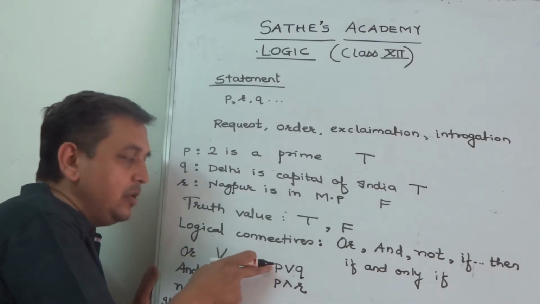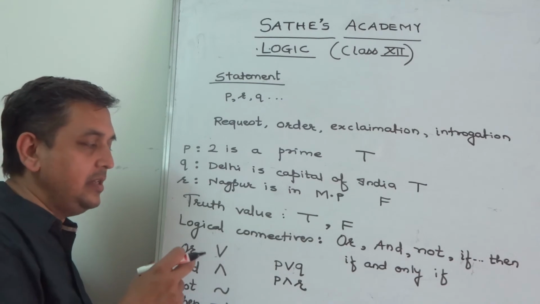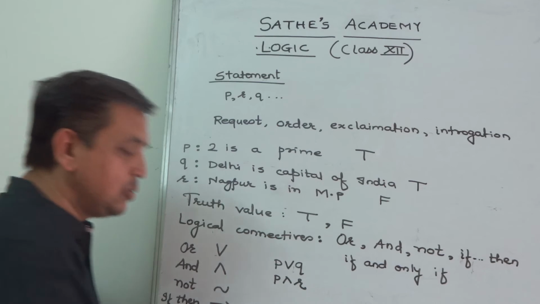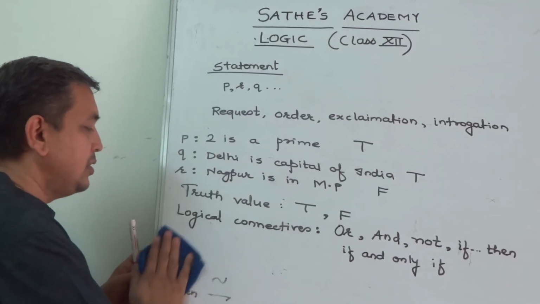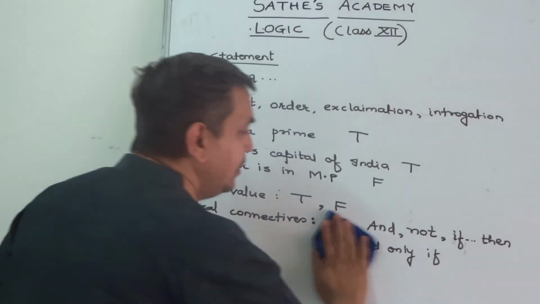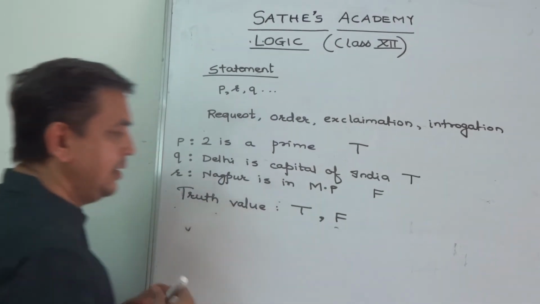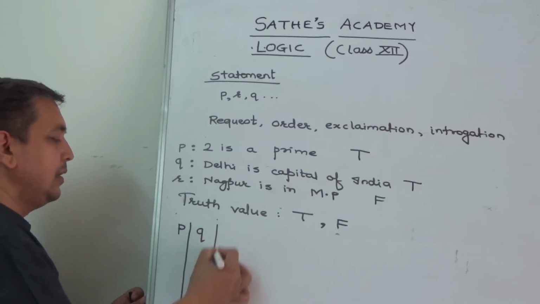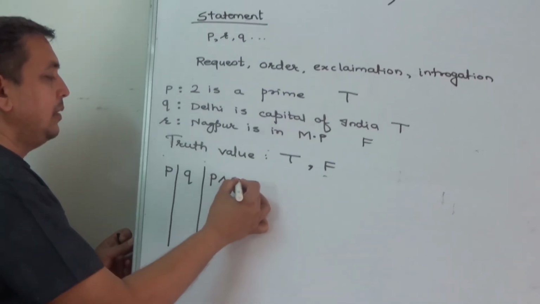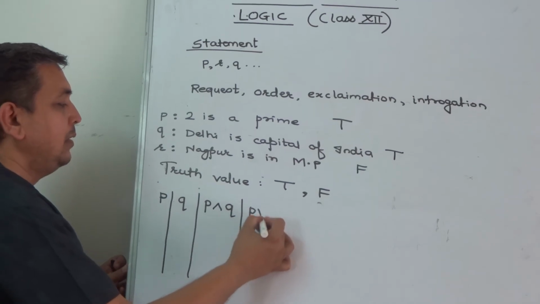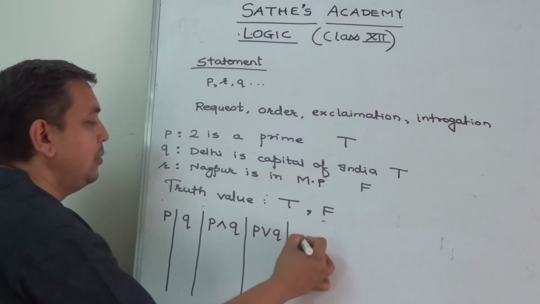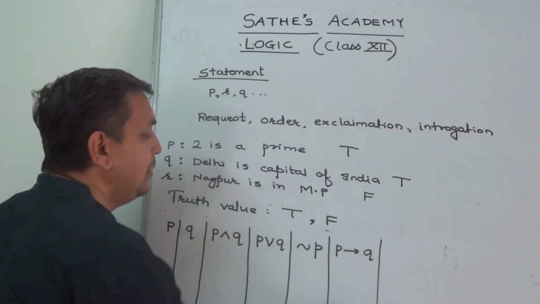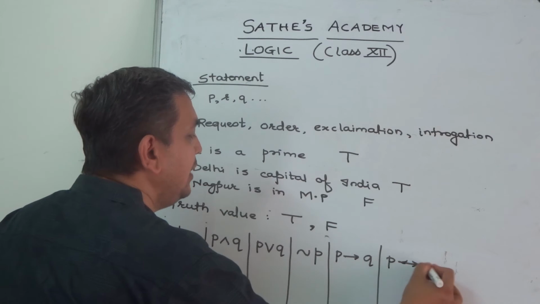Now, is this statement true or false? We have connected two statements. Is it true or false? How to determine this? For that, we use this truth table. So you are expected to learn this truth table, which I am writing it for you. So table will look like column for P, Q, P and Q, P or Q, not P, P implies Q, and P if and only if Q.